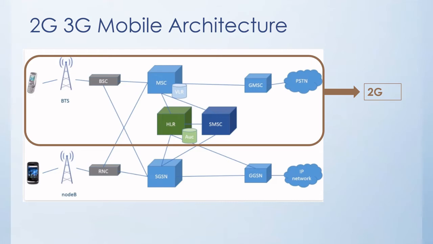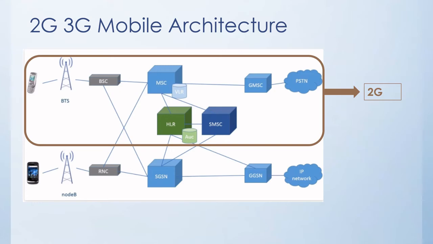Similarly, below you see a mobile phone connecting to the Node B and RNC. RNC is the radio network controller, and SGSN and GGSN. And these 2G and 3G networks are interconnected to make calls. Whenever a 3G phone goes to a place where there's no coverage of 3G service, it falls back to the 2G network and is able to use the 2G service. So that's how all these network elements are interconnected.